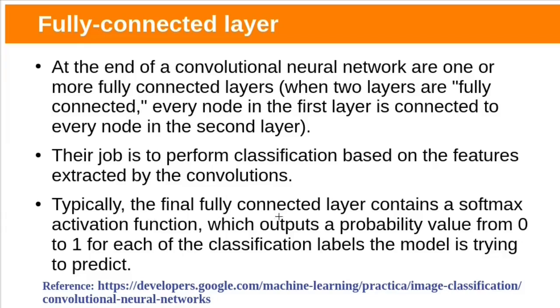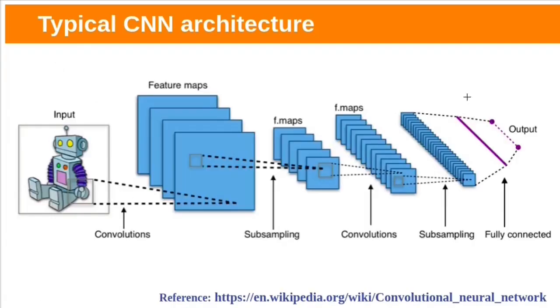Typically, the final fully connected layer contains a softmax activation function which outputs probability values from 0 to 1 for each of the classification labels the model is trying to predict. Up to here, feature maps are 3D volumes. Feature maps will be flattened, meaning converted into a one-dimensional vector. These flattened vectors will go through a fully connected layer to classify the image.